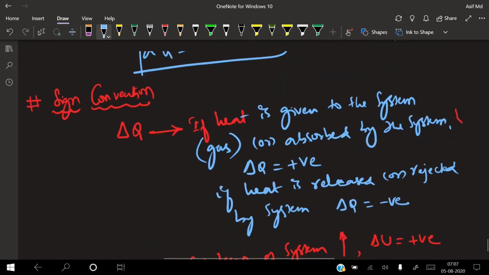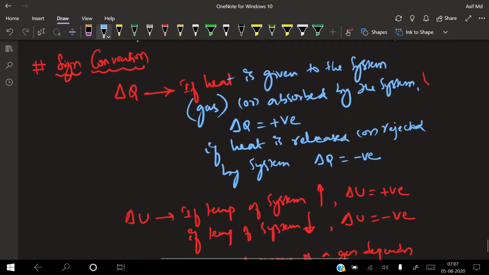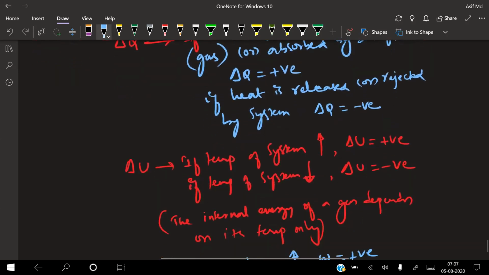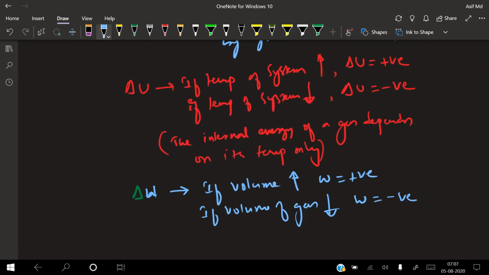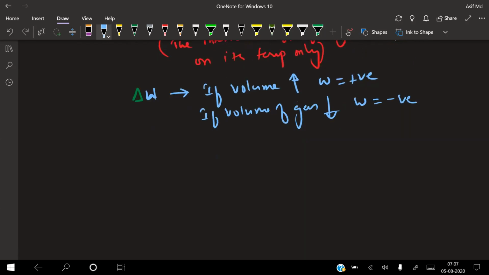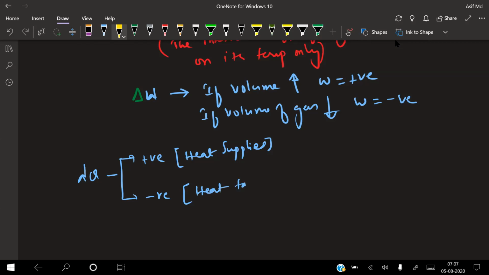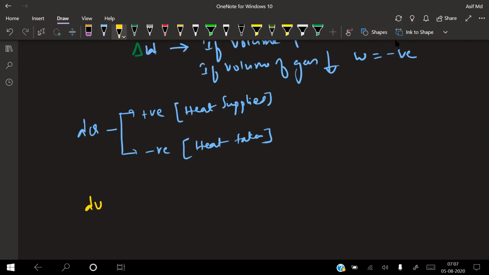Regarding sign conventions, if heat is given to the system or gas, or absorbed by the system, delta Q will be positive. Otherwise it will be negative. I'll make a small table so you get clarity. Delta Q is positive when heat is supplied. When heat is taken out, it will be negative.